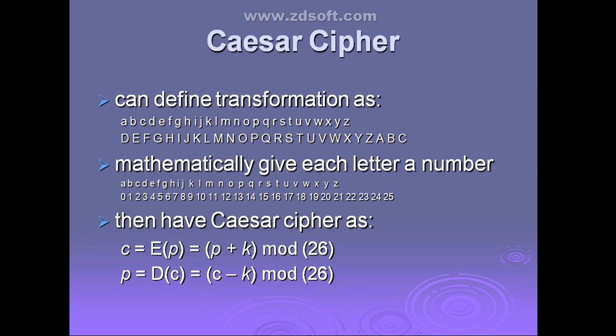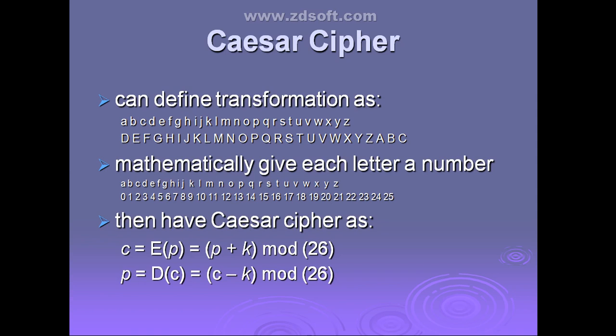Why are we using mod 26 here? Because of the wrapping: Z needs to be followed by the character A. Wrapping around should be done. To indicate that, we use mod 26. This is the expression we use to indicate the Caesar cipher algorithm. How it can be expressed, we have written here. Clear, guys? Getting the thing?